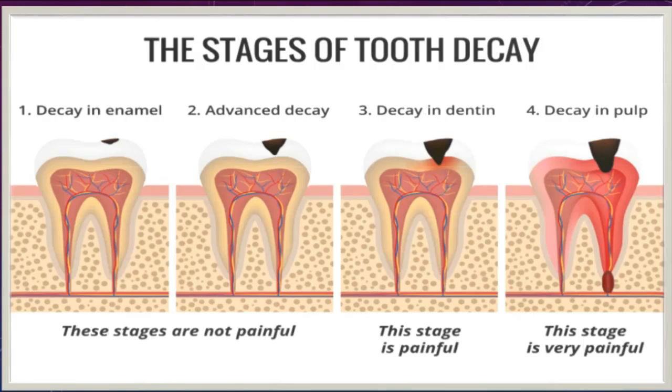Students, if this cavity goes on increasing, then it reaches up to the pulp layer. Tooth pulp is soft and consists of living blood vessels, connective tissue, and large nerves. So if the cavity reaches the tooth pulp, then the nerves in your teeth become exposed and you may feel pain when you eat or drink something. If you feel pain near the root of your tooth, chances are you may have some form of tooth decay and should consult a dental professional.